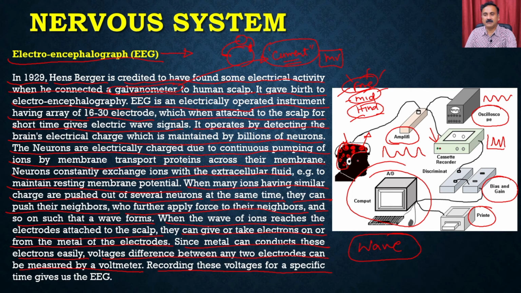Because you can ask the person to do different types of activities, you can do the EEG under the resting state, or you can do the EEG under the active state. In the active state, you can ask the person to read a book, for example, or watch TV or something like that. Accordingly, different parts of the brain are going to participate in different types of activities, and that's how you will have the pattern.